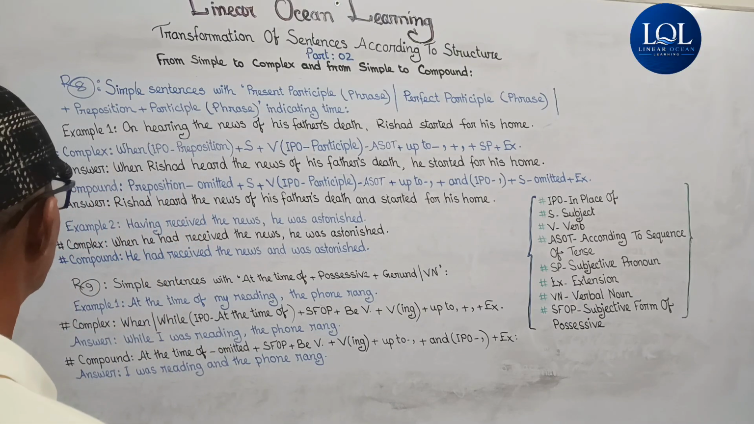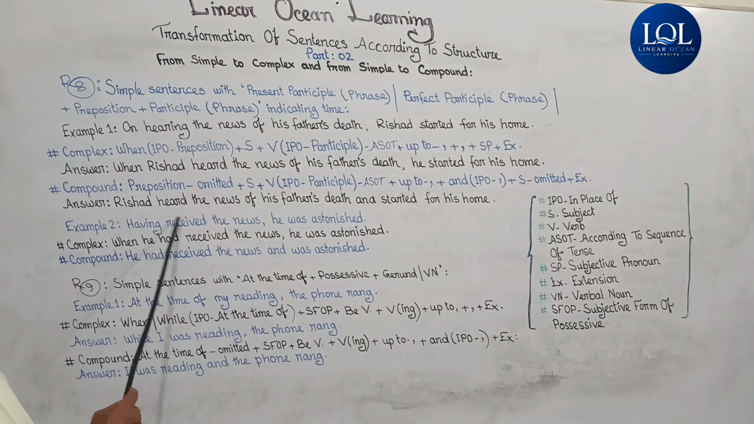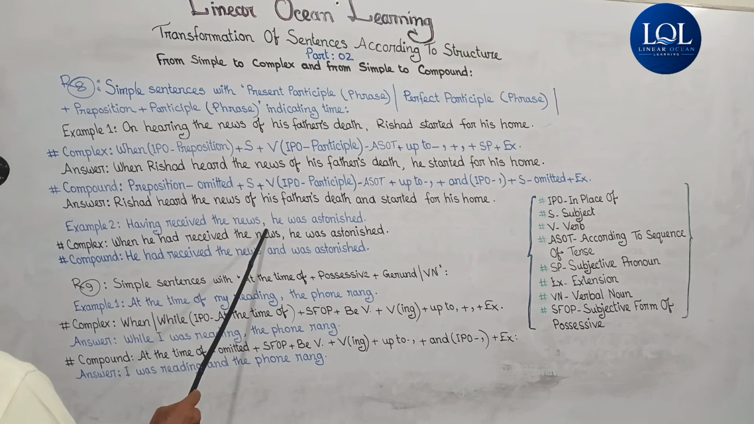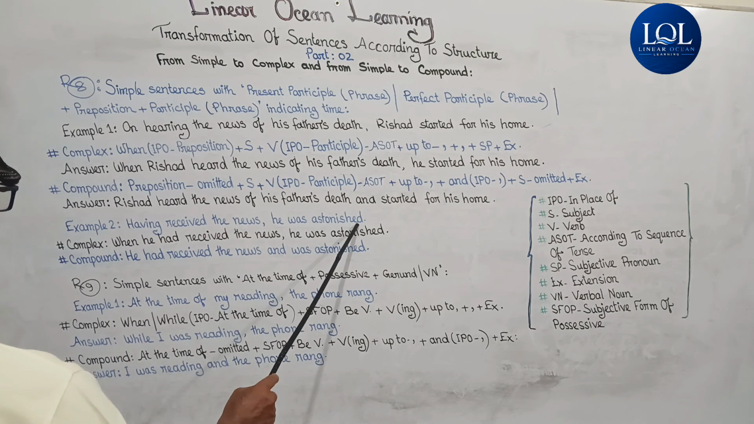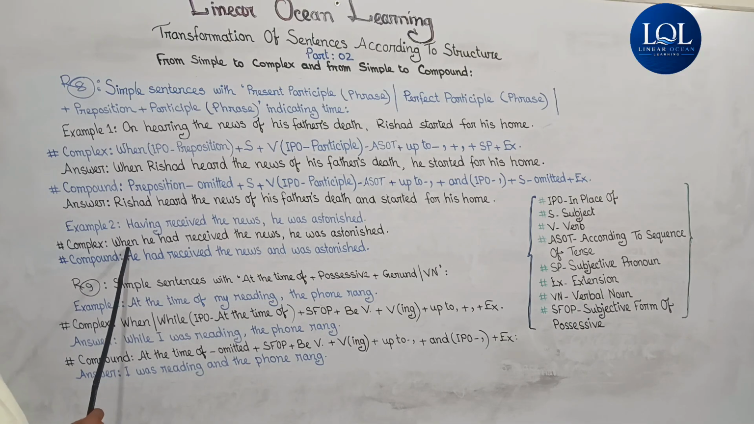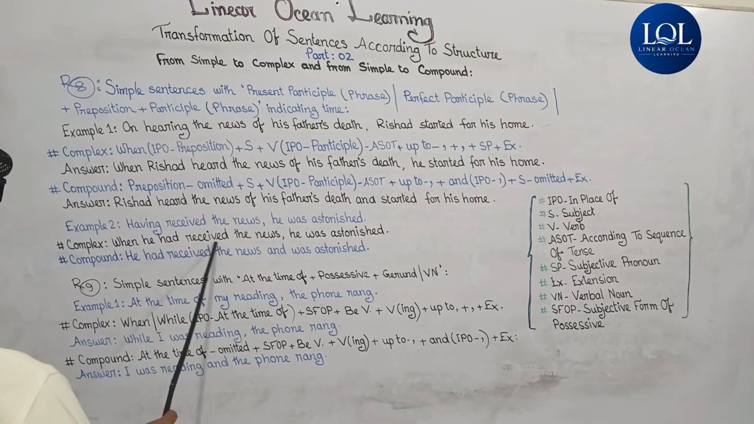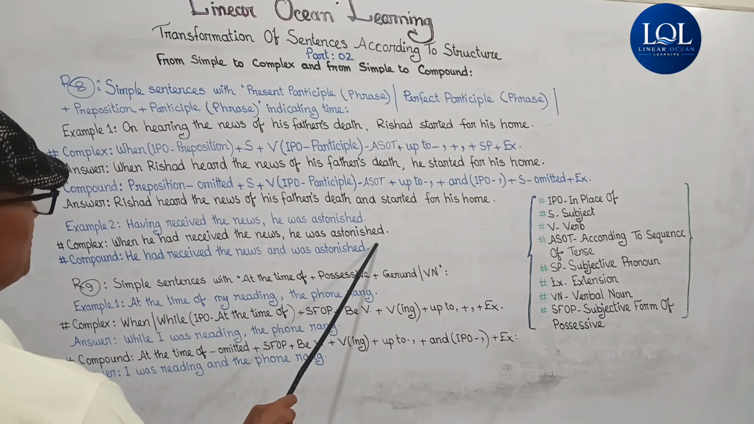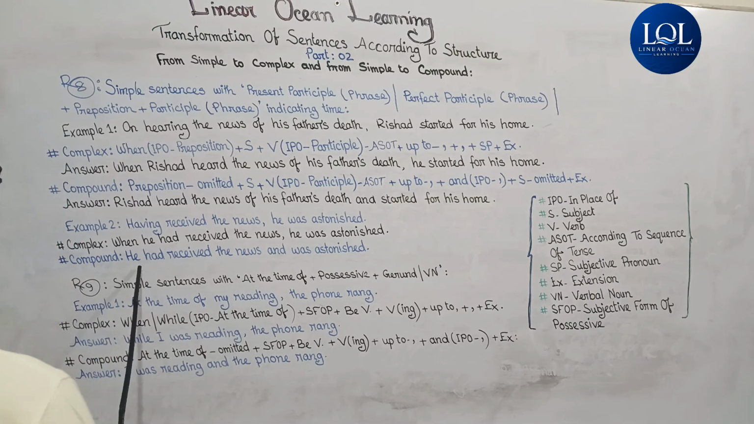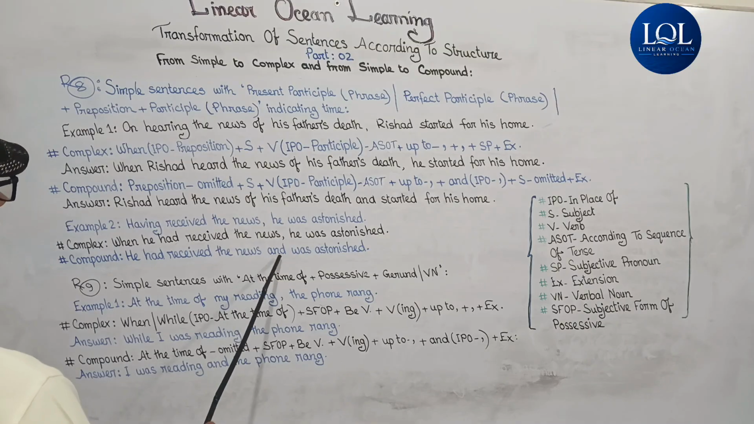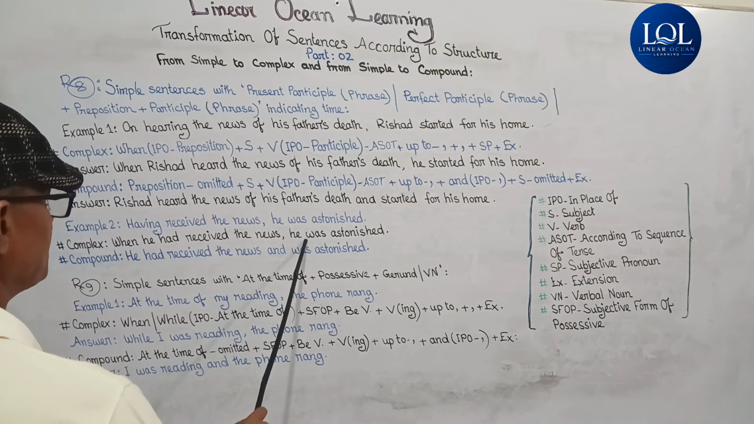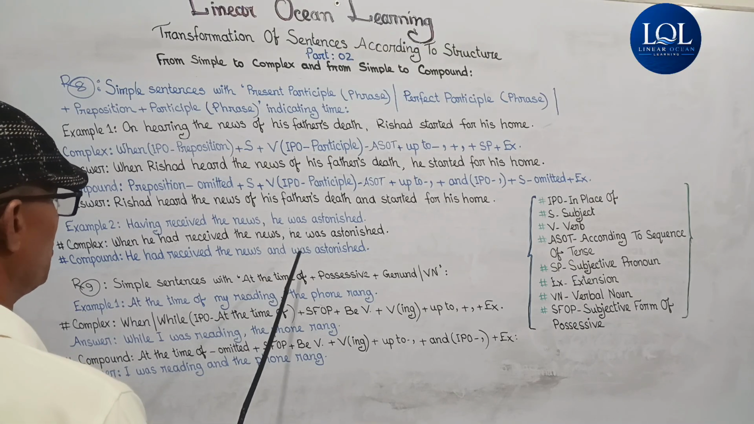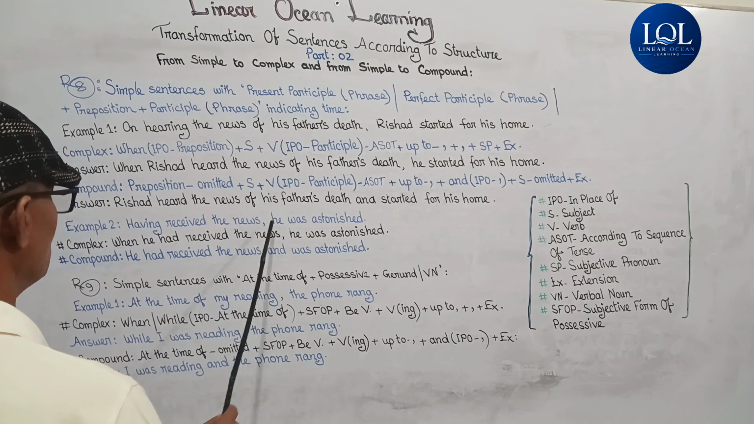Example 2. Perfect participle: Having received the news, comma, he was astonished. Complex will be: When he had received the news. If there is a perfect participle, then it will be in the past perfect tense. When he had received the news, comma, he was astonished. And the compound one will be: He had received the news and was astonished. The subjective pronoun will be omitted, that is, this subject will be omitted.